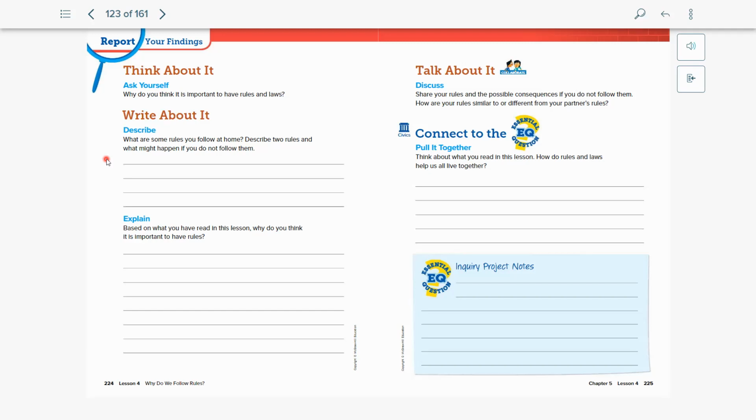So when we think about laws and how they keep everyone in a community safe, we're talking about not just something that is just for you. We're talking about something that works for everyone in your household or everyone in the classroom. So when we talk about maybe raising our hand before we speak, or taking turns to listen, or paying attention during class or when someone is talking to you, do you think that these are things that are important? And so if we're saying that these are important for everyone, in order to make sure that everyone is safe, to make sure that everyone is heard, how do you think these rules and these laws connect?